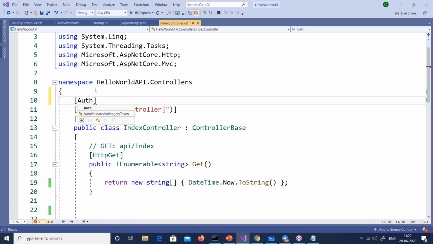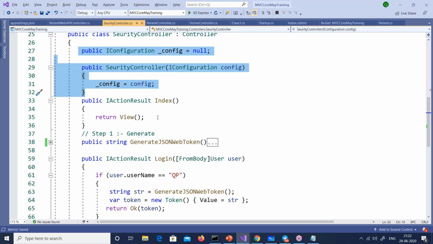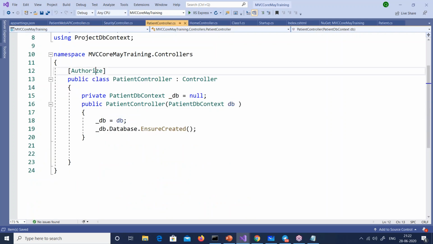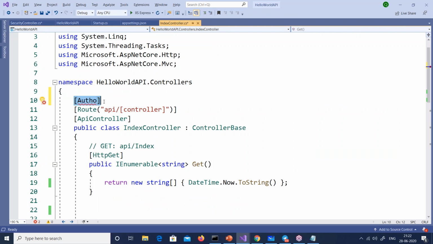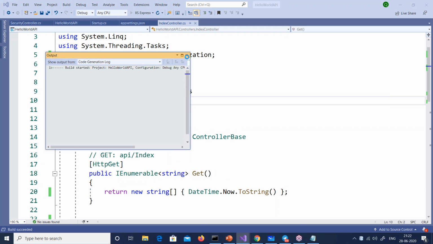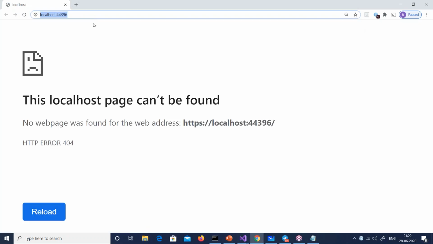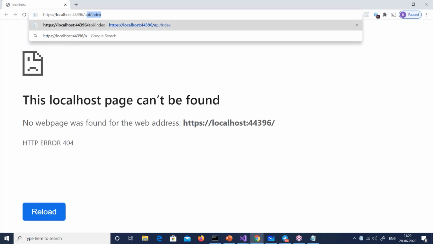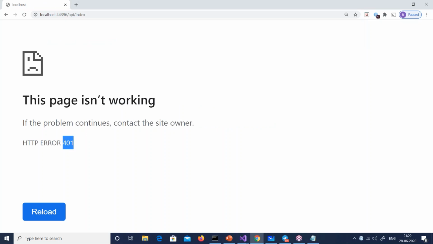Over here, you have to put that authorize attribute. So you have to go and put this authorize attribute out here, authorize. Okay, good. So if you see now, this get method out here is protected by JWT, right? So in other words, if I go and run this, this index method out here, the get method cannot be called directly. So for example, if I now try to call API/index, it says 401.